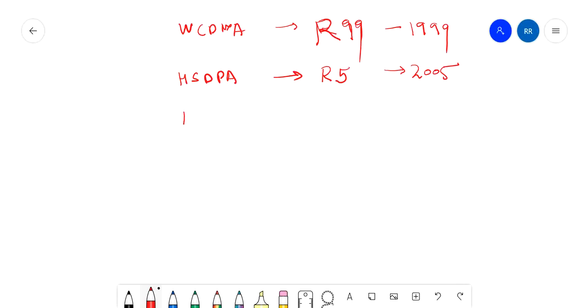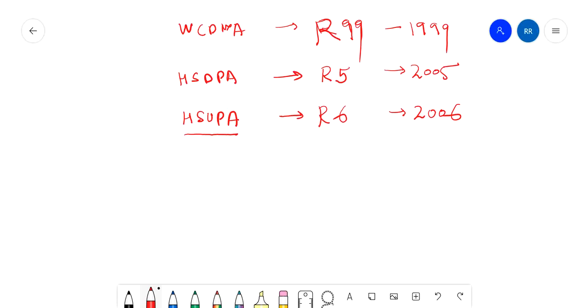Then HSUPA also came, and it came in release 6. It was released in 2006. HSDPA means high speed downlink packet access, and this is high speed uplink packet access. So HSUPA came in uplink as well. That's why it is called R6, because it was released in 2006.